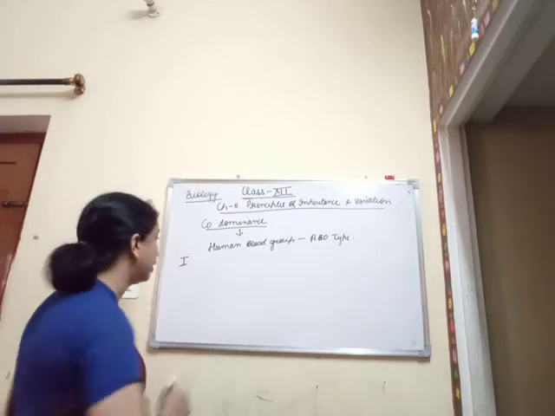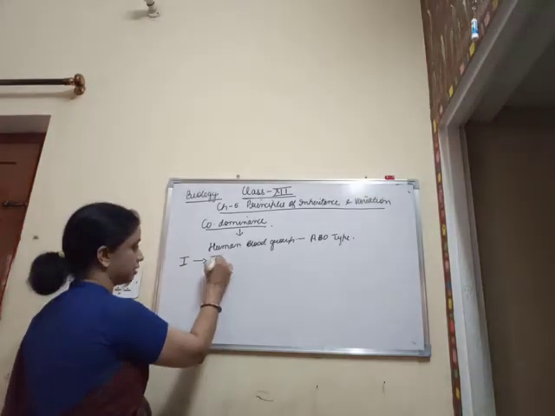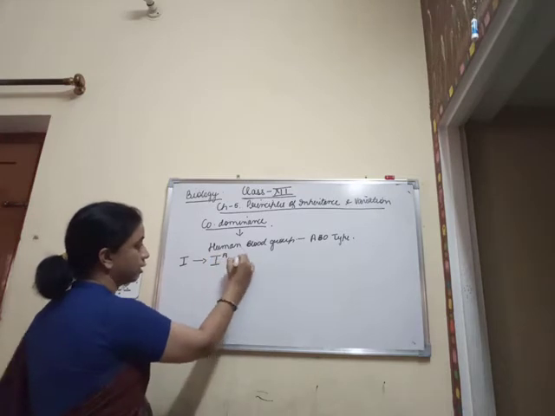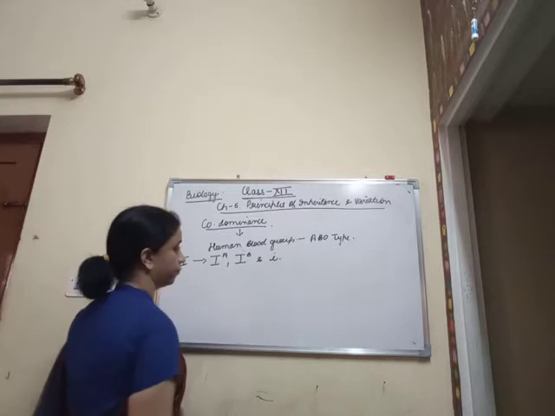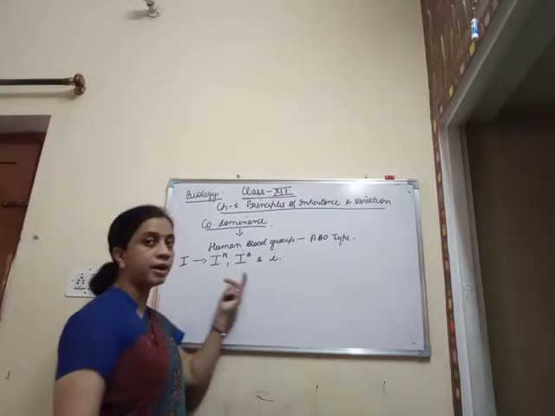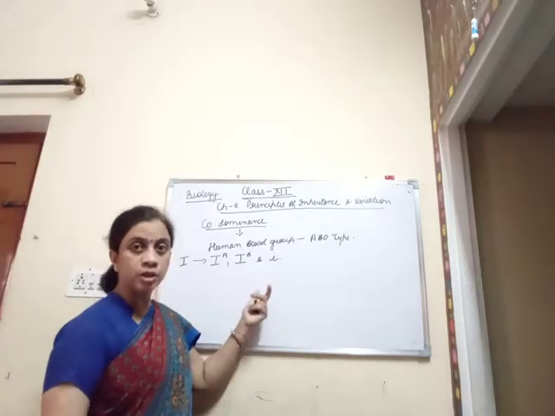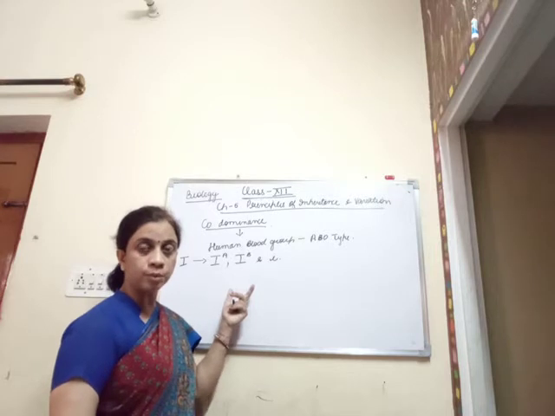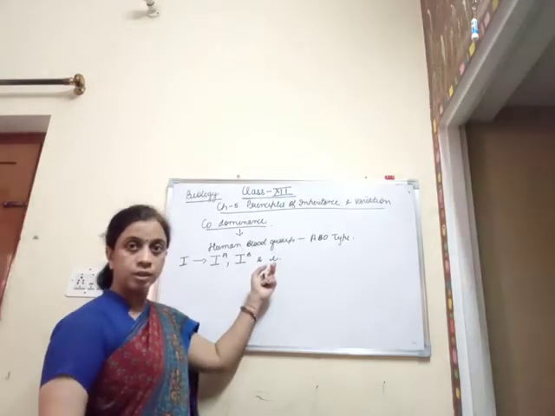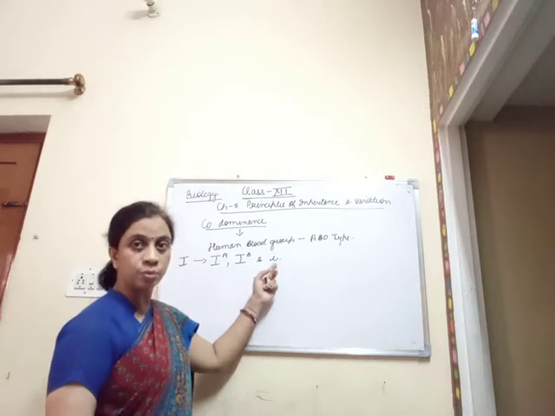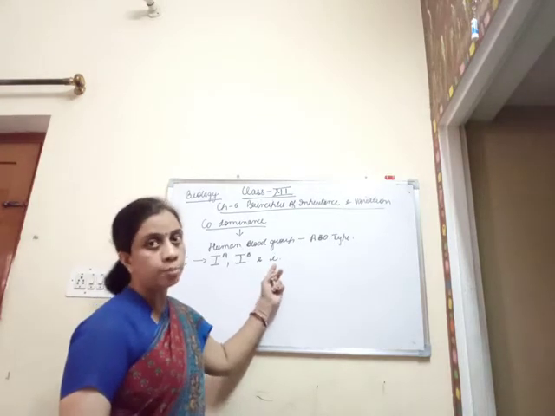This gene I has three types of alleles, that is IA, IB and small i. Here IA and IB are responsible for producing different types of polysaccharide chains, but small i is not responsible for producing any type of sugar polymer.